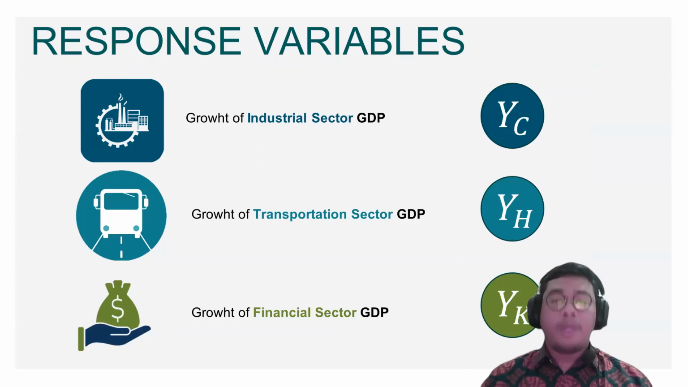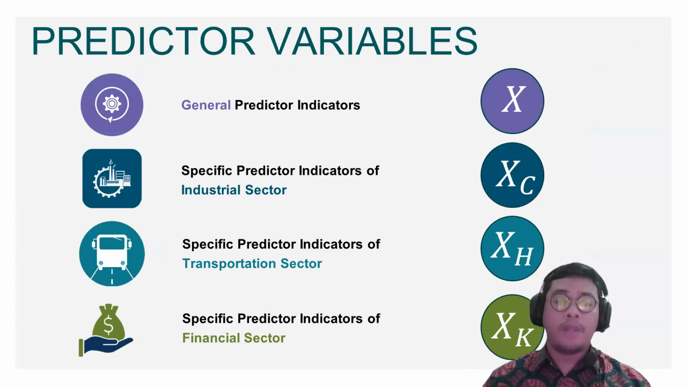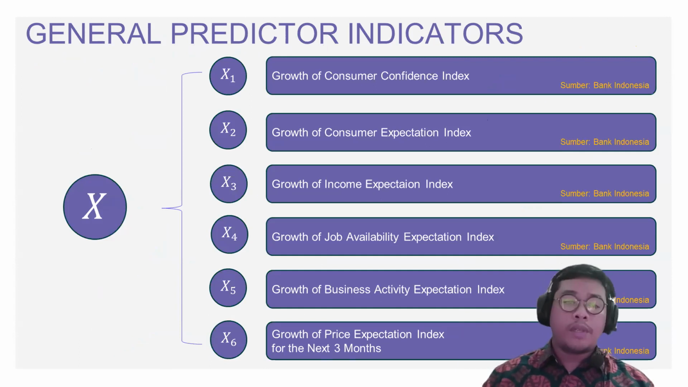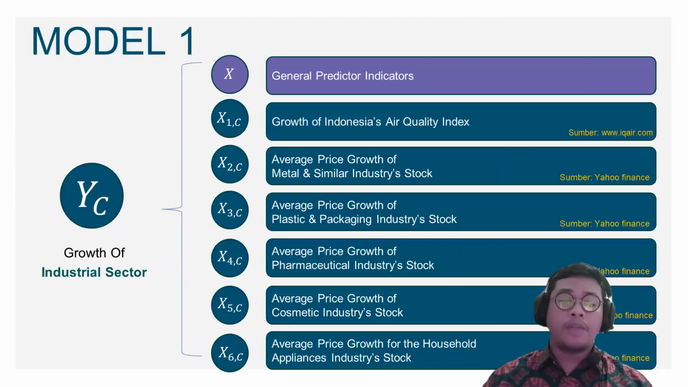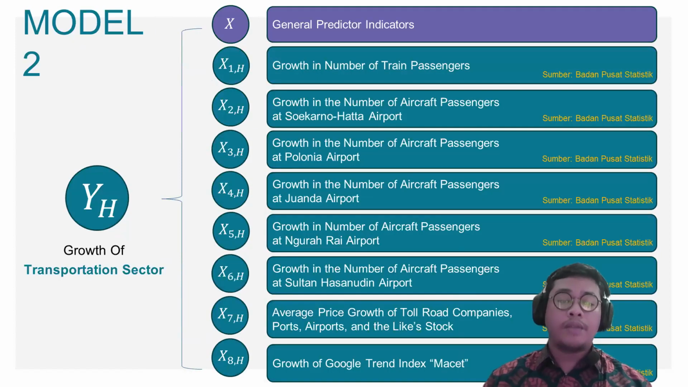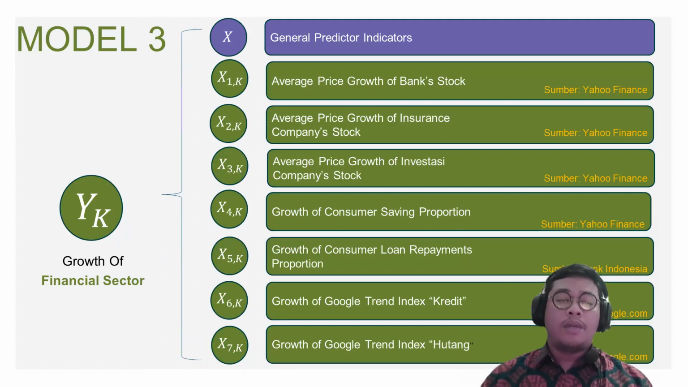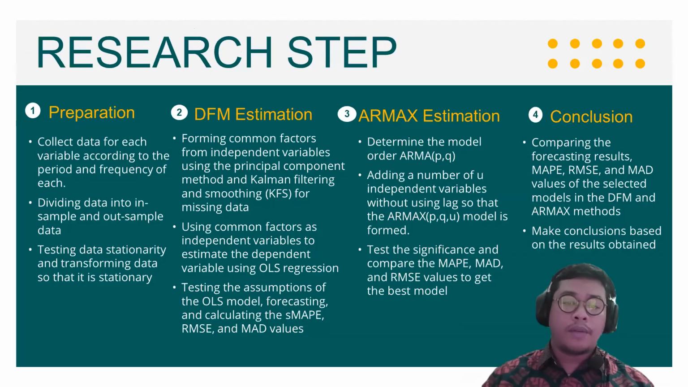The response variables consist of three sectors in the research, which are industrial, transportation, and financial. And there are four predictor variables, which are the general predictor indicators and the sectoral predictor indicators. This is the variables from the general predictor indicators. And this is the first model to estimate the industrial sector. This is the second model to estimate the growth of the transportation sector. And this is the third model, which estimates the growth of the financial sector.